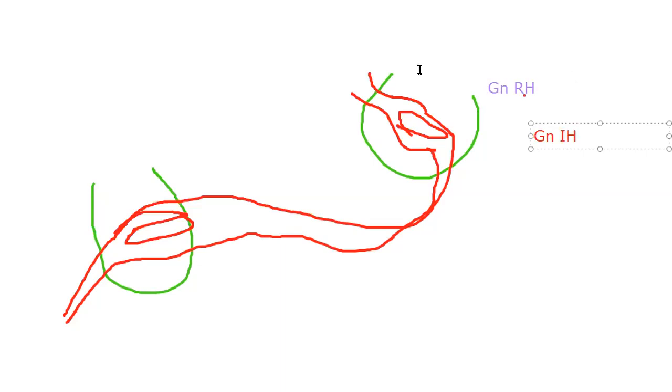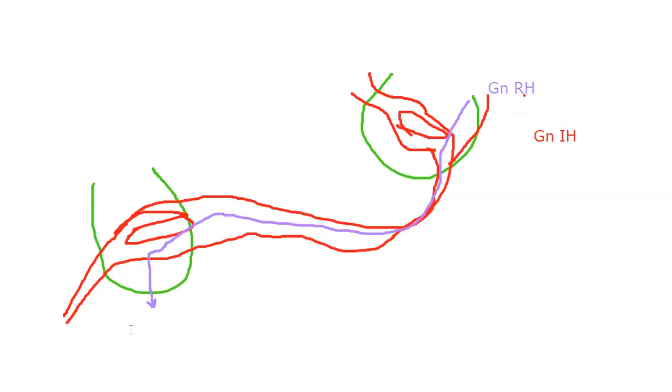GnRH from the hypothalamic neurons is released and travels along the length of the hypothalamus, and then stimulates the anterior pituitary for the release of the hormone called GTH.